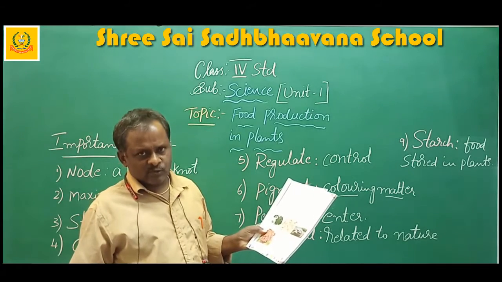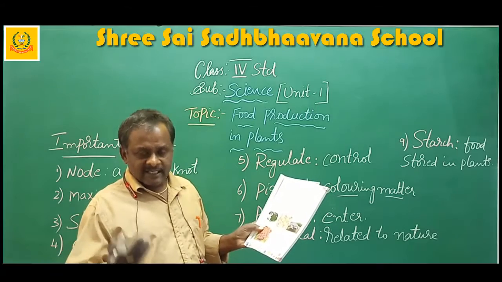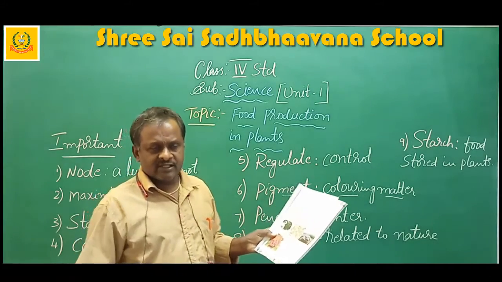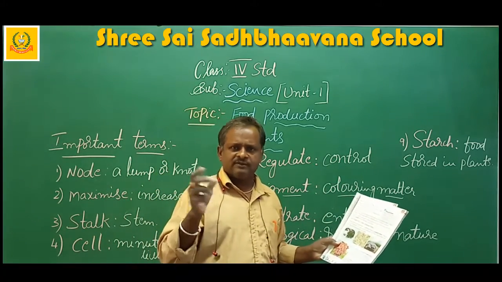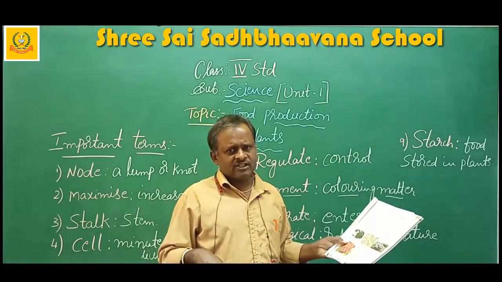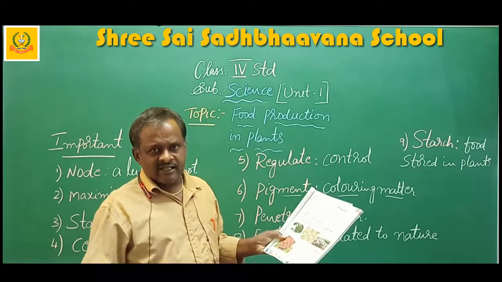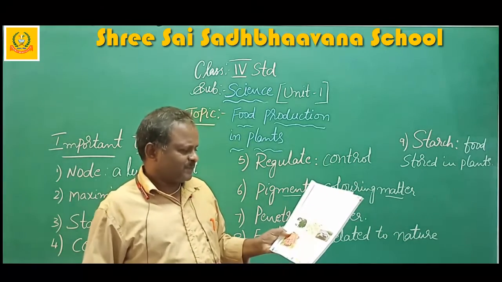In the last class I have explained roots, stem and leaves. All those things store extra food that we are using. They store food in the form of fruits. We are eating them. Yes or no? Yes, we are eating the fruits. So what we are eating is the extra stored food.